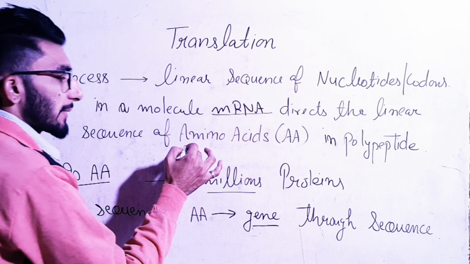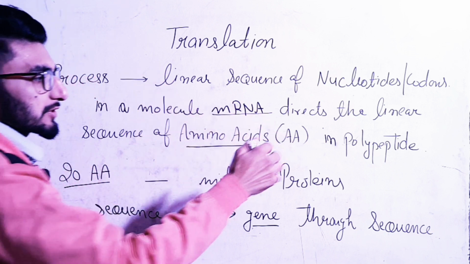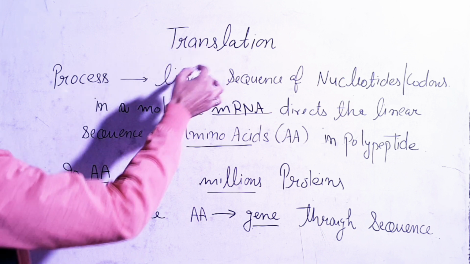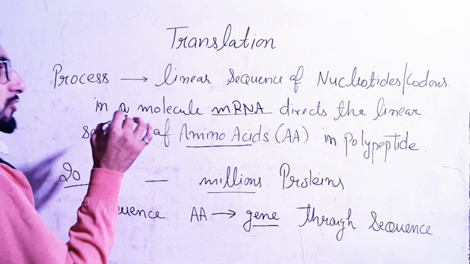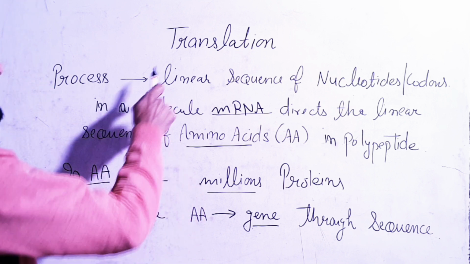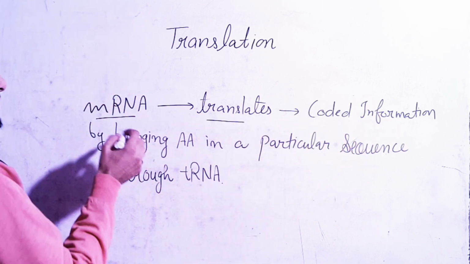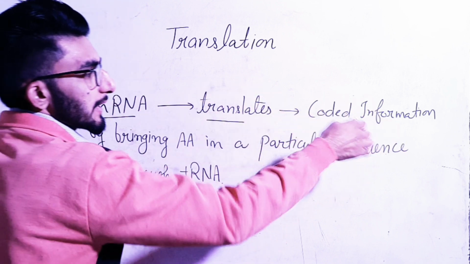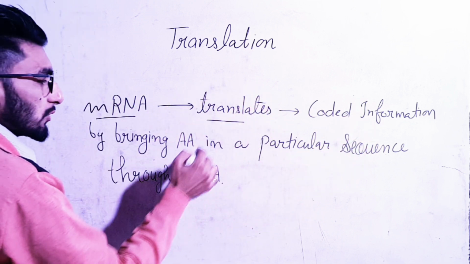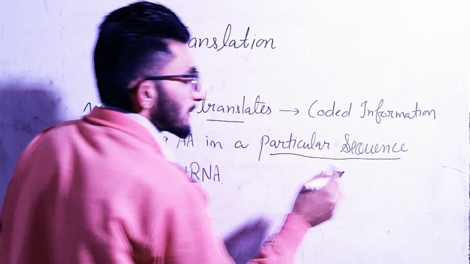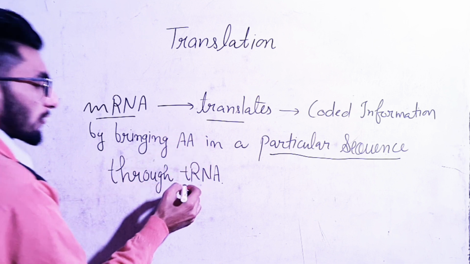mRNA is taking the amino acids. So mRNA क्या ले रहा है? Amino acids ले रहा है, and then it will change these amino acids into a long chain which is known as polypeptide. So basically, translation is the process in which protein synthesis will occur. Clear? So formation of protein from the RNA is known as translation. So this mRNA translates coded information. ठीक है? So this mRNA is taking this coded information from the DNA. ठीक है, so mRNA does this translation by bringing amino acids in a particular sequence and making the polypeptide chain. So these amino acids are brought about by the help of transfer RNA.